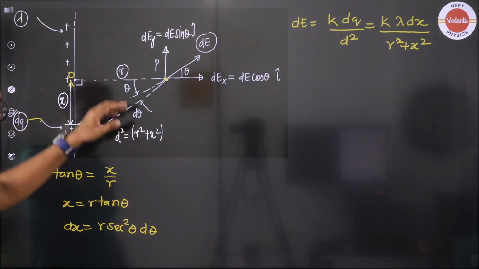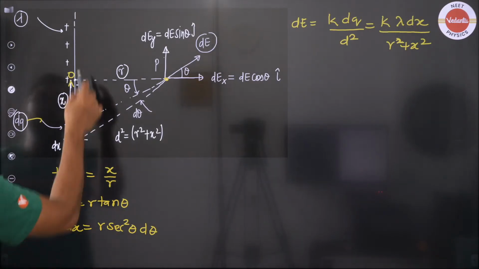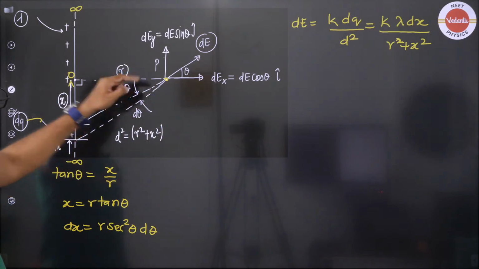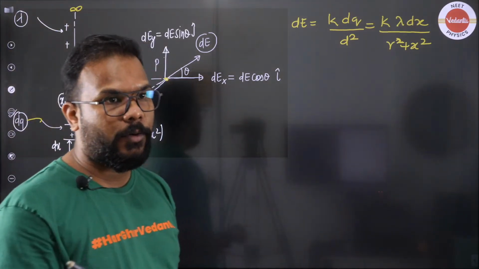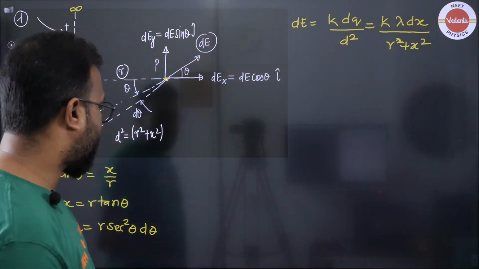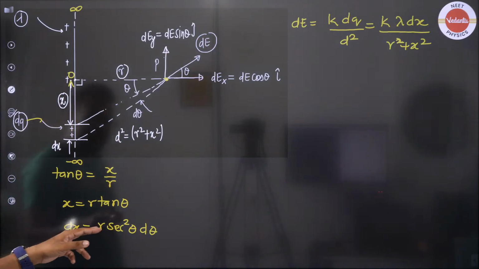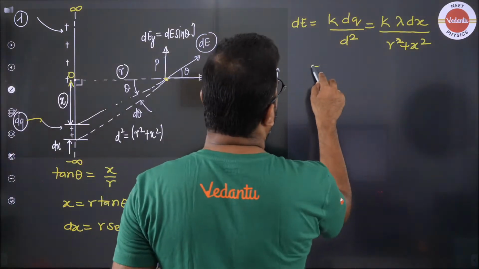Why am I doing that? Because when this element goes to the other infinity, the angle will become minus pi by 2, and when the element goes to the upper infinity point, it will become plus pi by 2. So my limits for angle are easier. So I'm going to replace dx and everything in terms of theta. So x will become r tan theta. Let me write that also.